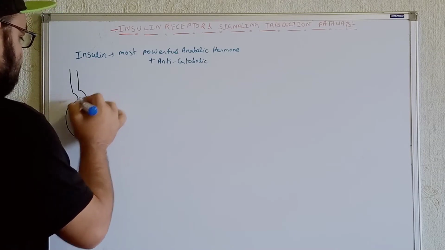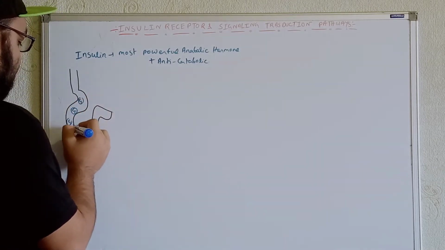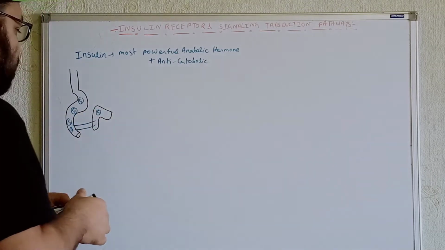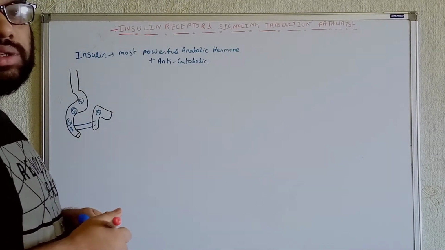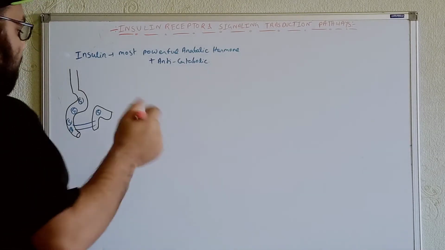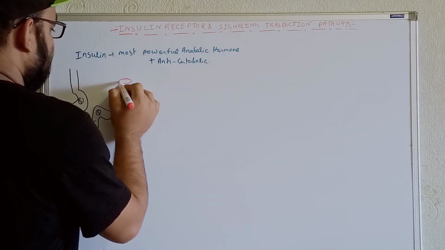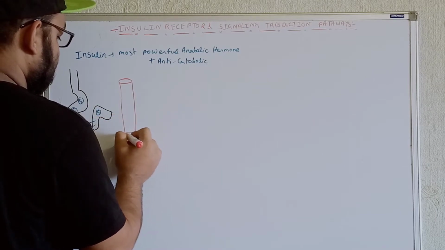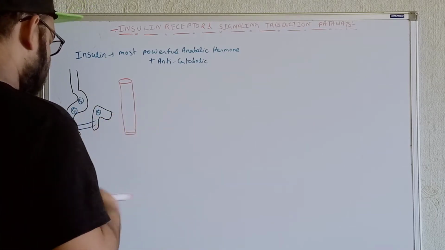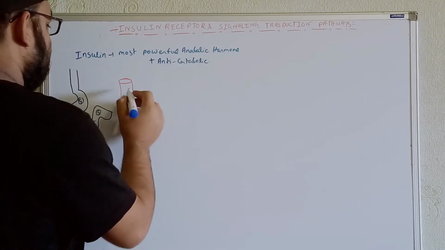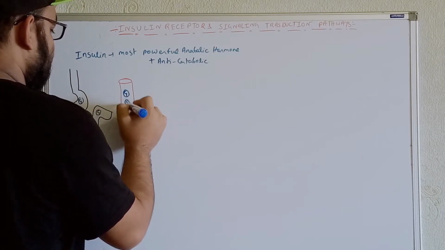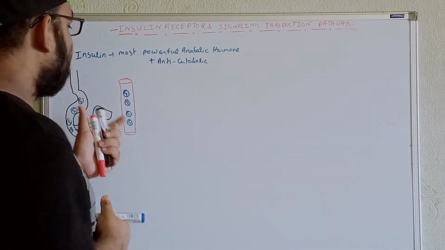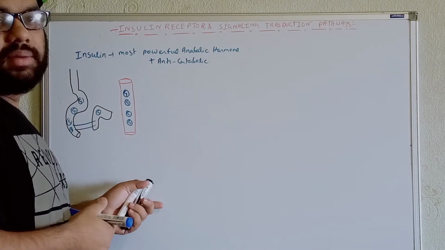So the glucose comes over here, and it will be used by the hepatocyte cells and stored, and some amount of the glucose will be released within the general circulation. So within the general circulation we will get the glucose molecules, and from here it will go to the different tissues. One of the tissues is the pancreatic beta cells.